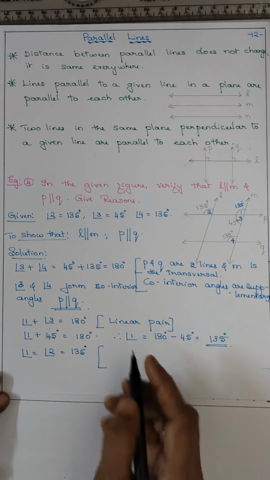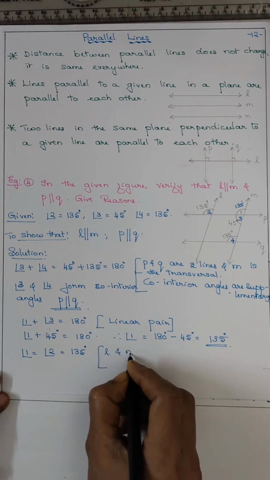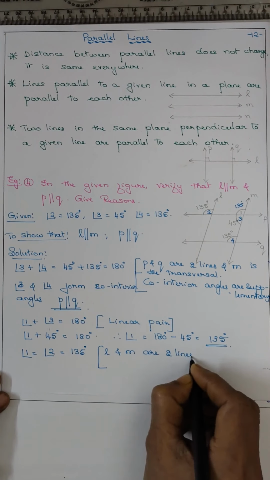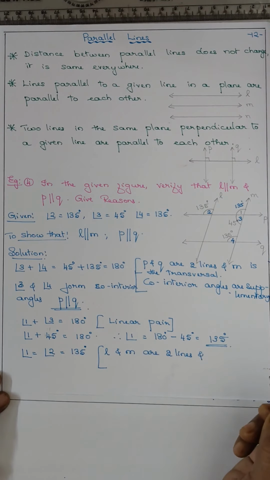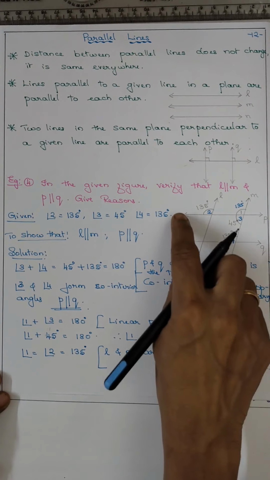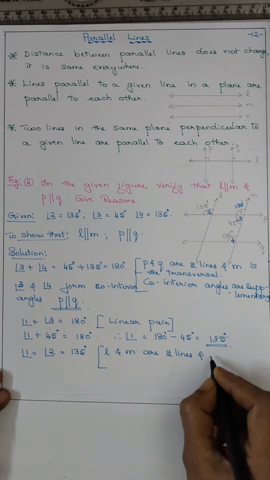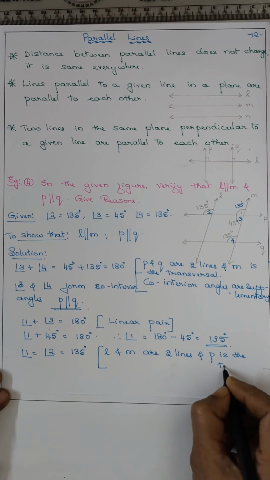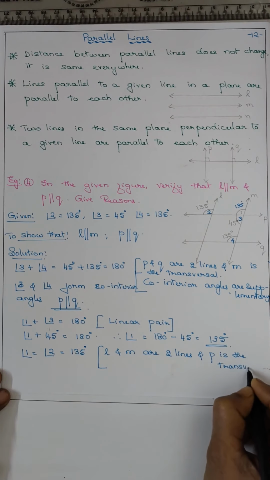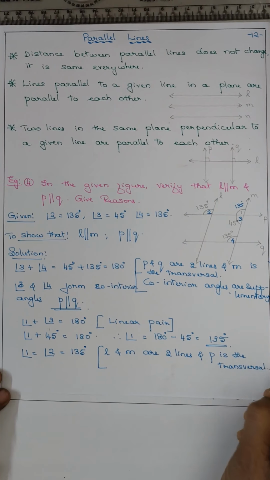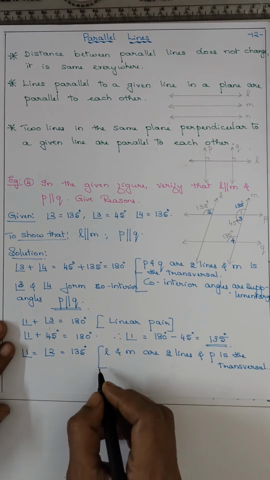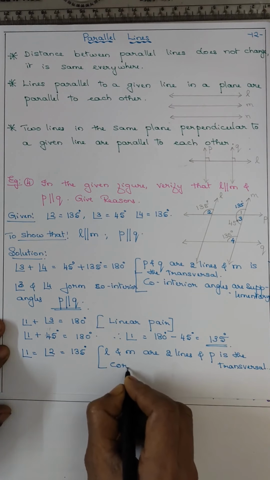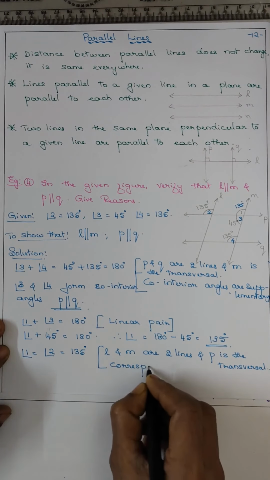L and M are two lines, and P is the transversal. Now, angles 1 and 2, what do they form? They are corresponding angles.